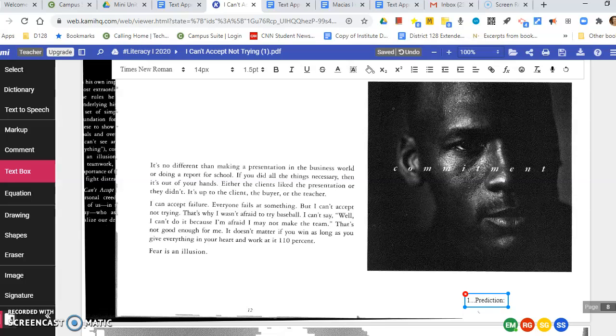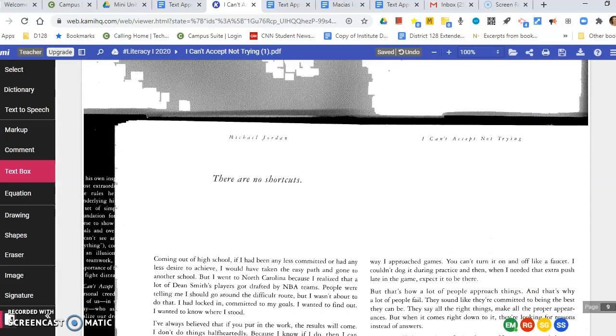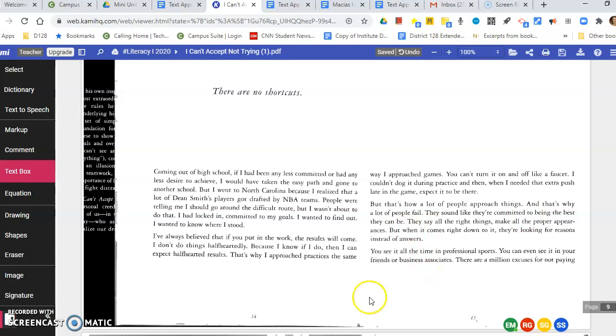So pause the screencast, write your annotation, be sure you have the number 1, and complete a prediction for the chapter. Great, now that you have your prediction, I'm going to be reading the chapter out loud, pausing periodically to direct you to put some annotations in. All right, here we go.